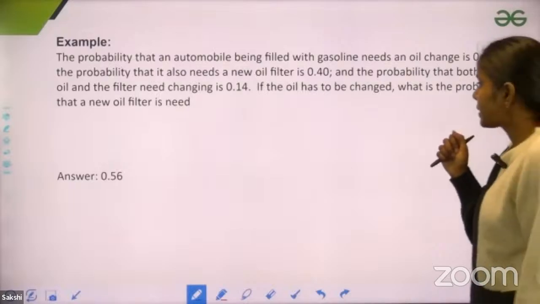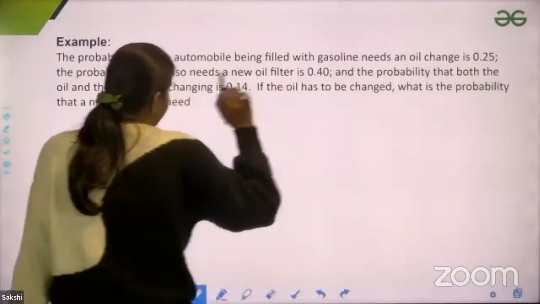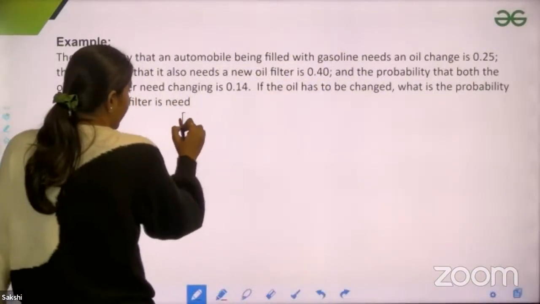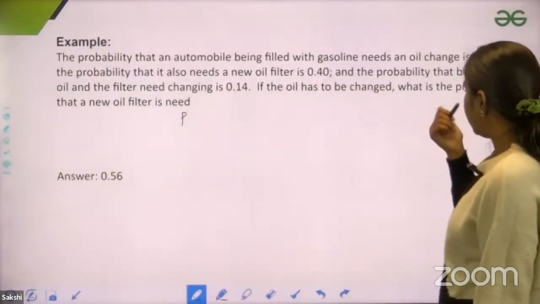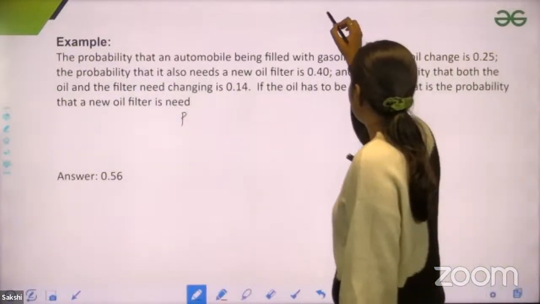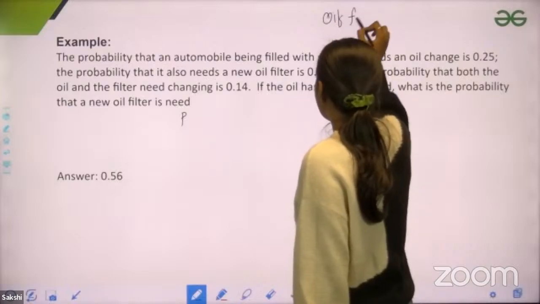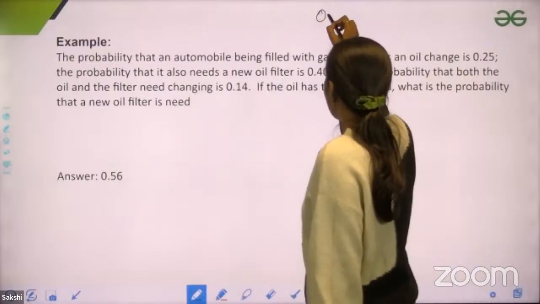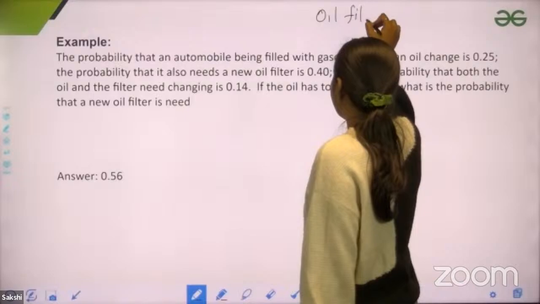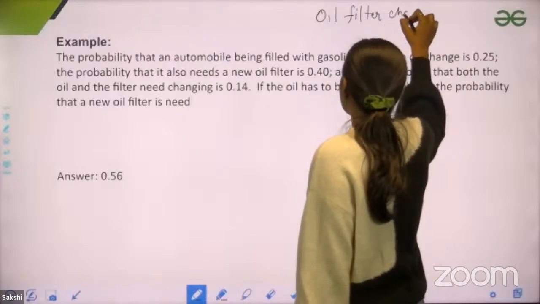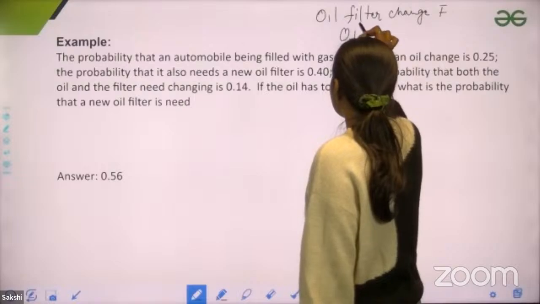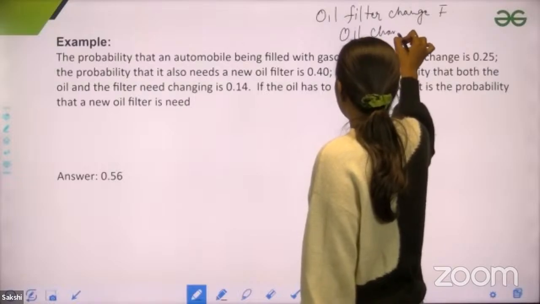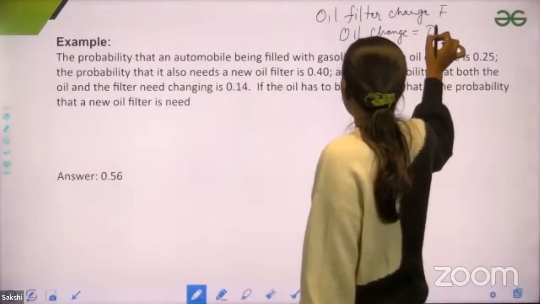So this question says that an automobile being filled with gasoline needs an oil change. I'll take oil filter change as F and oil change as O, right?